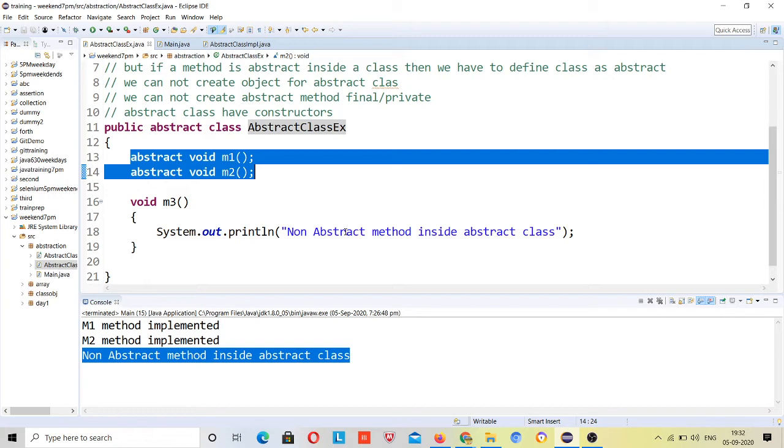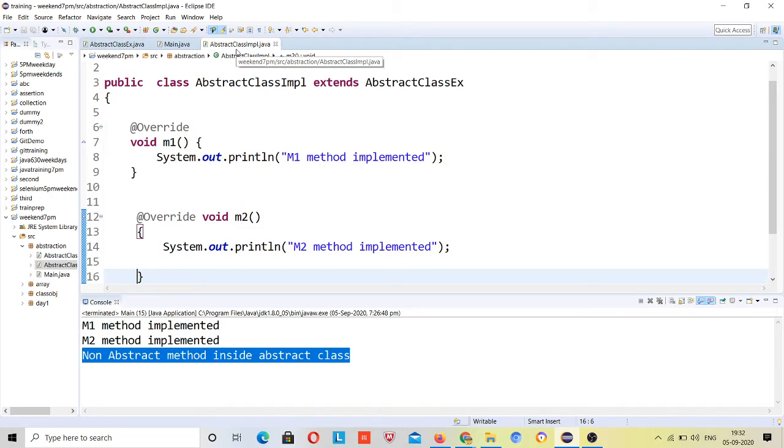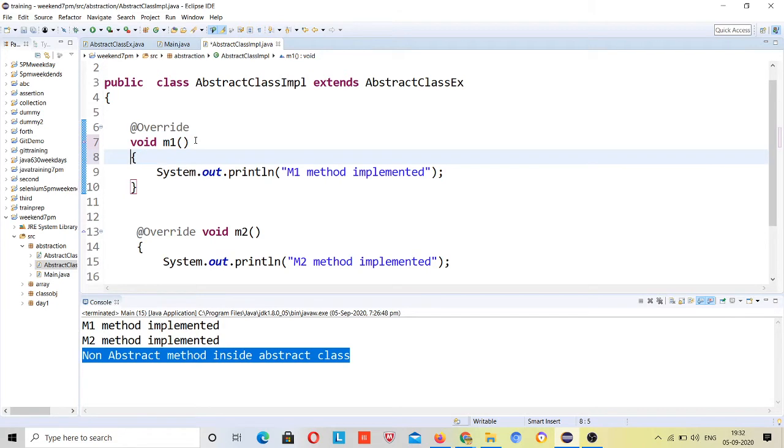In another abstract class, say abstract class 2, you can define the body, I mean, you can implement the body over there. This is the implementation, right? Yeah, that's the implementation.